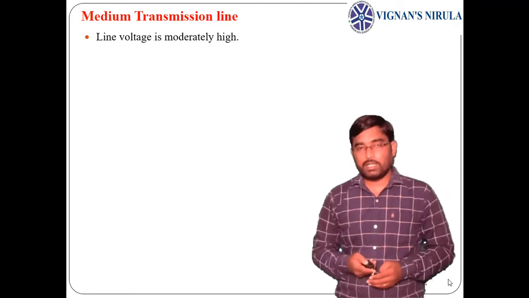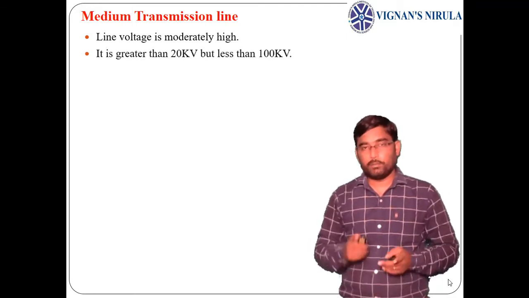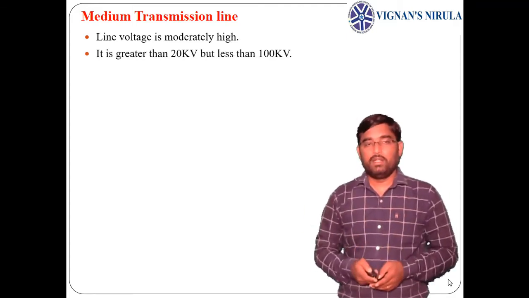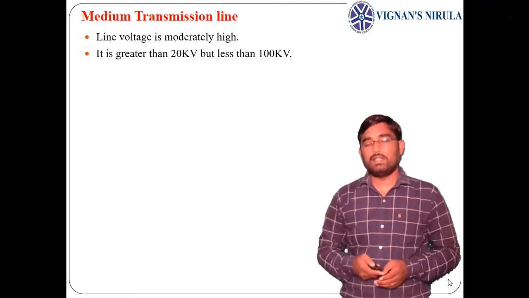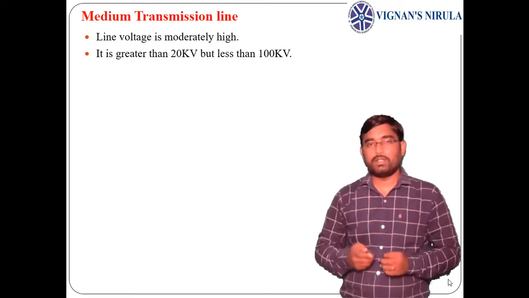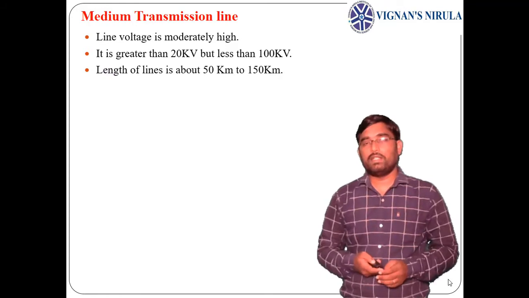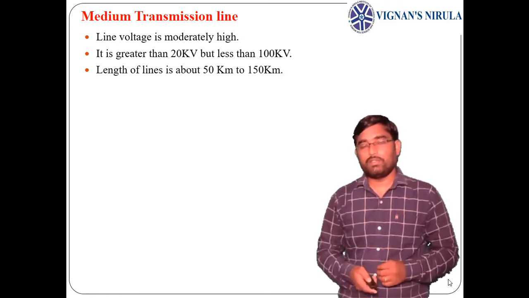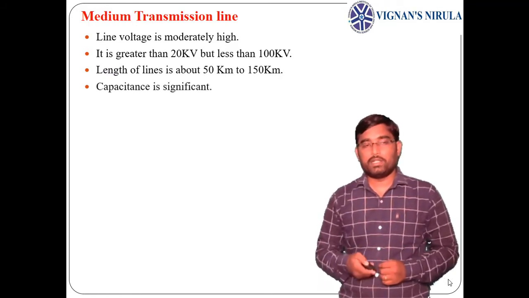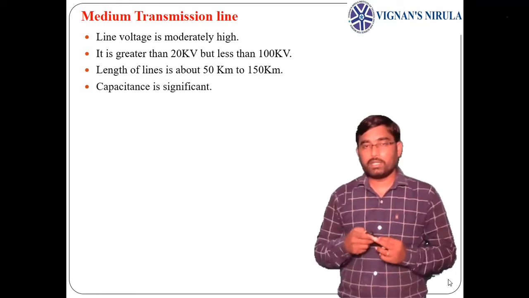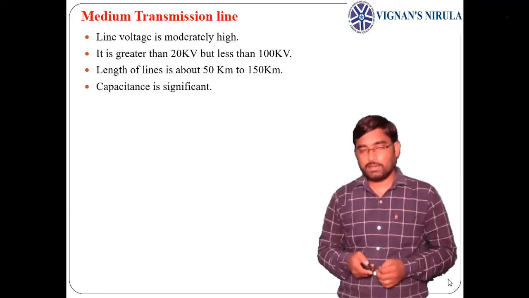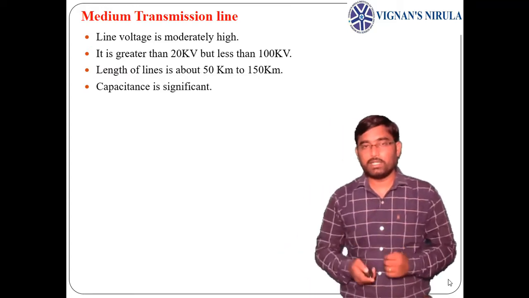Line voltage is moderately high for medium transmission lines, which is in between short and long transmission lines. It is greater than 20 kV and less than 100 kV, between 20 kV to 100 kV. The length of the line is about 50 kilometers to 150 kilometers, and the capacitance is significant. Here we are taking the capacitance effect into consideration, whereas in the case of short transmission lines, it is neglected.